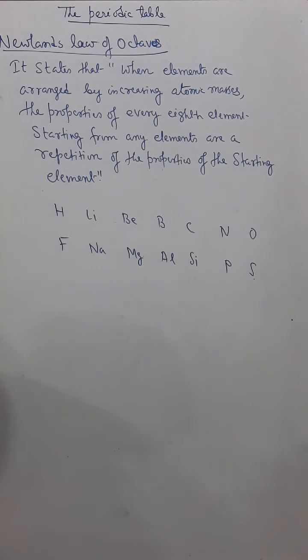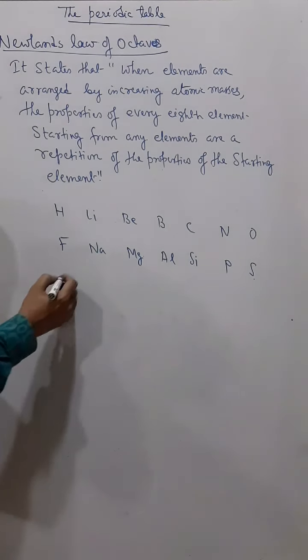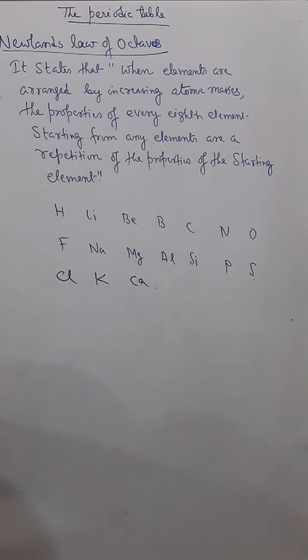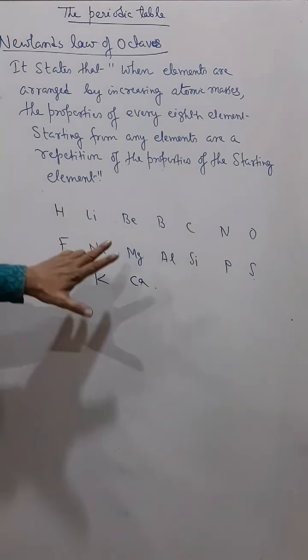The first problem is that this law was more or less okay for the lighter elements, but it was not okay for the heavier elements, especially those beyond calcium. Up to calcium it was working. Up to calcium means, say after sulfur we have chlorine, potassium and calcium. But after calcium the properties were not matching everywhere. The law of octaves was not holding there.